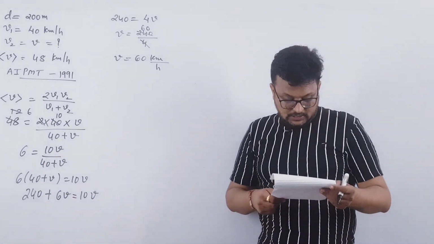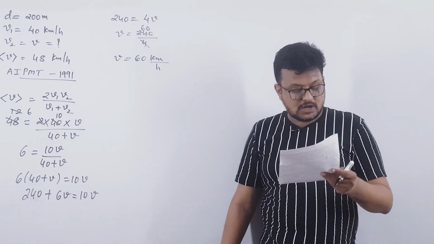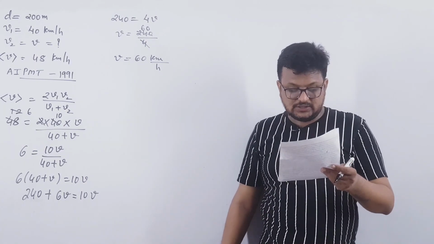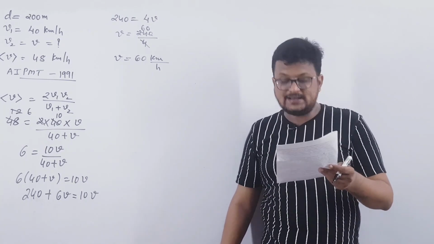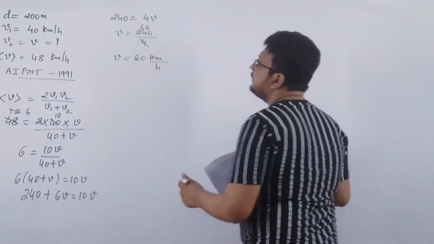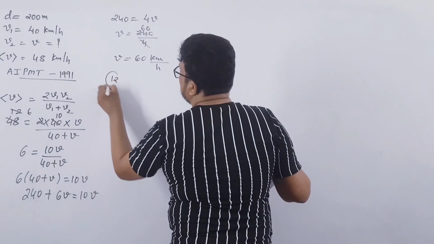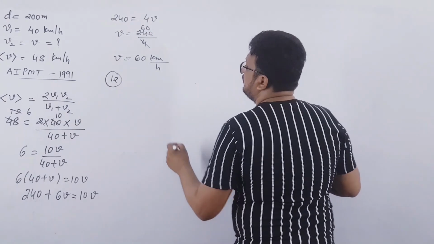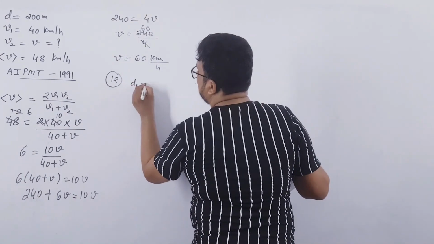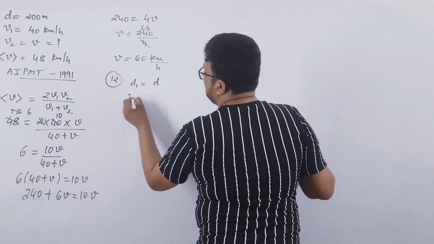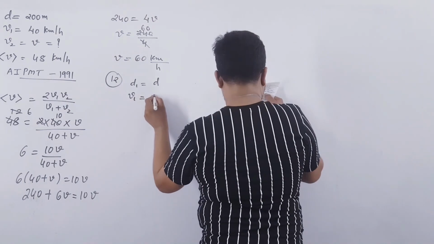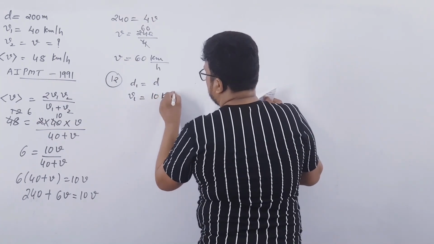Clear? 12th one. A bus traveling the first 1/3 distance at a speed of 10 km per hour. Now this is also similar to this one only. The first 1/3 distance, let us say d1 is equal to d and it travels with a speed of 10 km per hour.